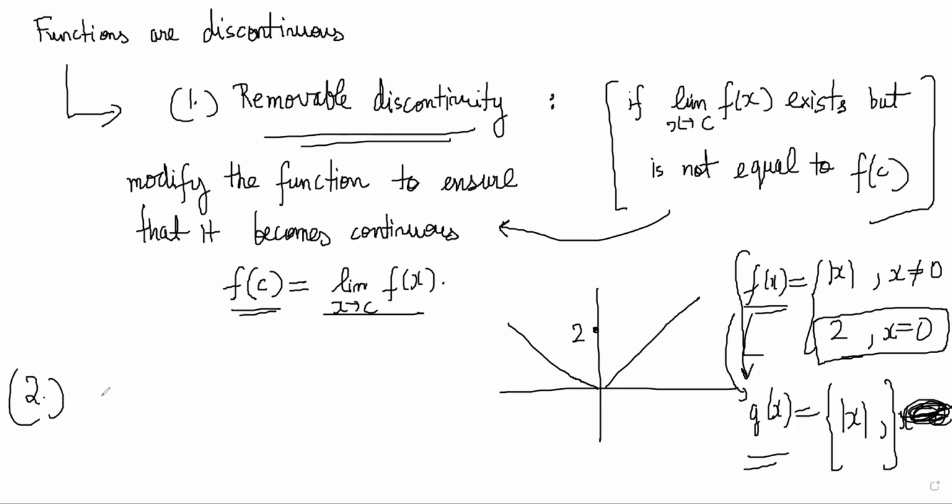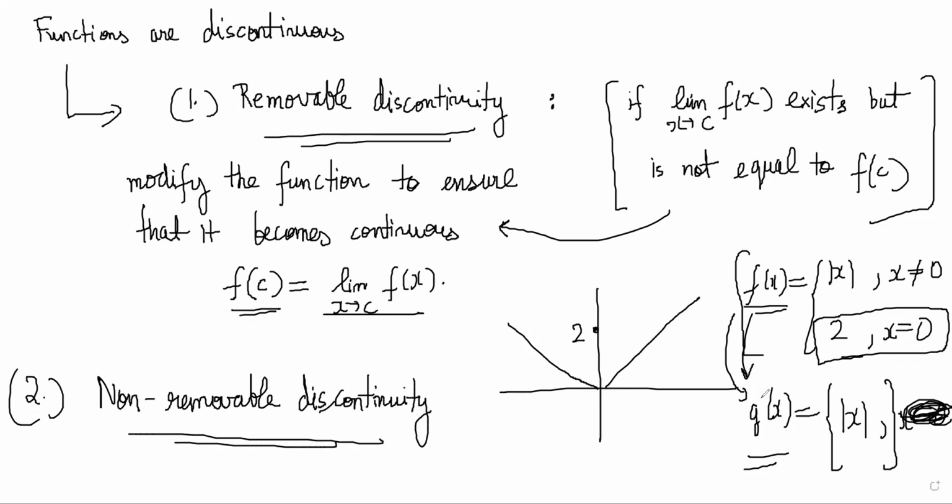A non-removable discontinuity will be of the form when the limit itself does not exist. So can you explain again how g of x and f of x are similar? G of x and f of x are not similar. G of x is the continuous version of f of x, because g of x doesn't have the value at 0. The function does not remain the same, but you have removed the discontinuity.